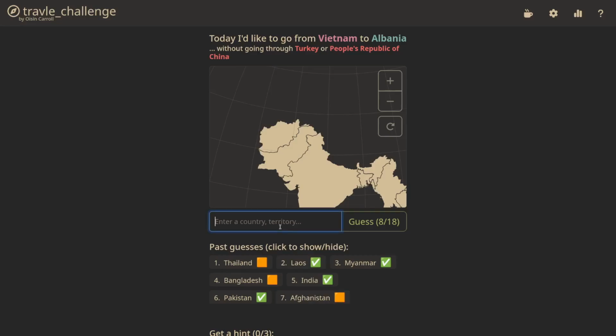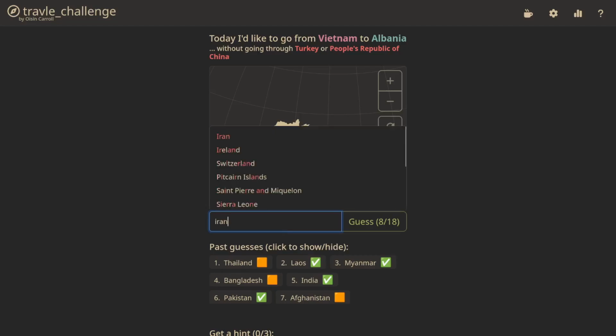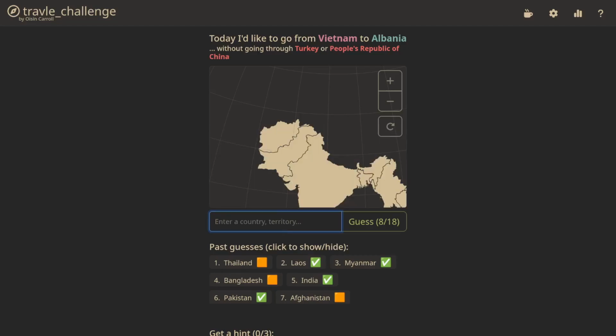And then I think we can try Iran. I guess we don't have to go through Georgia. Now that I'm thinking of it, we could go through the stans. Like Uzbekistan, Turkmenistan, and then Russia. That could be worth a shot.